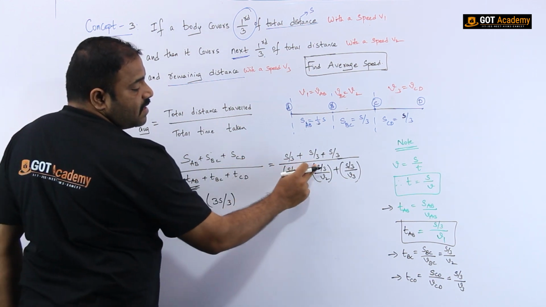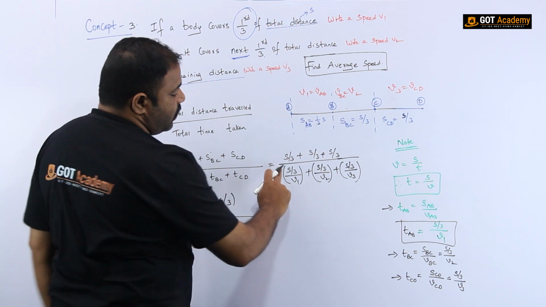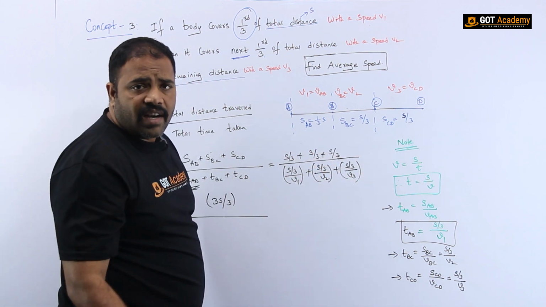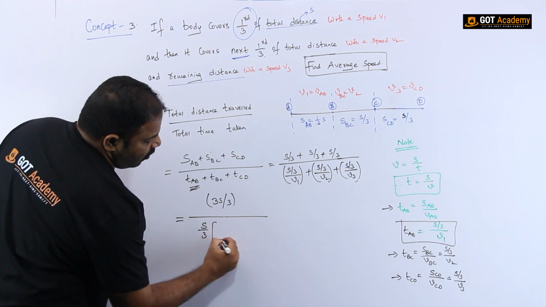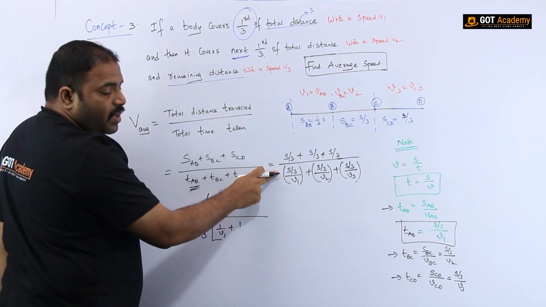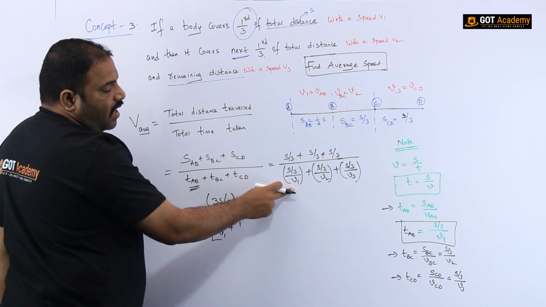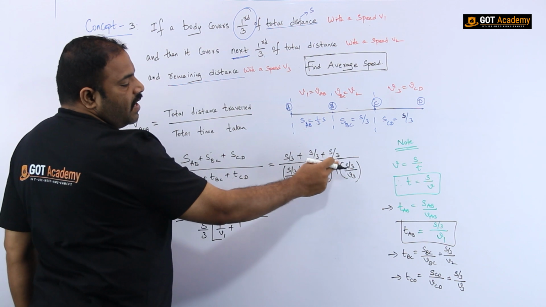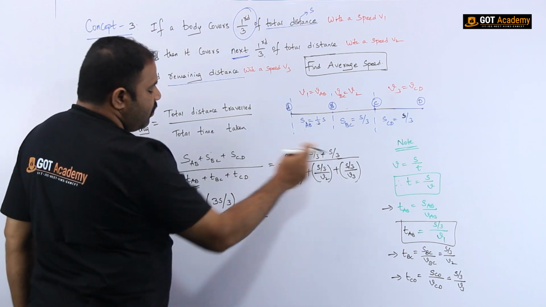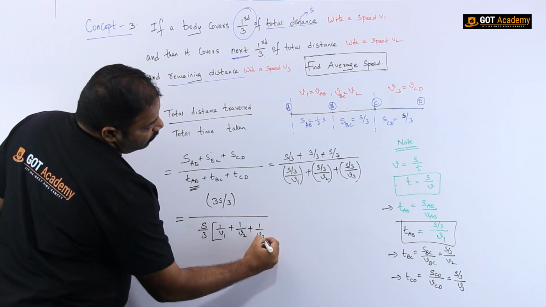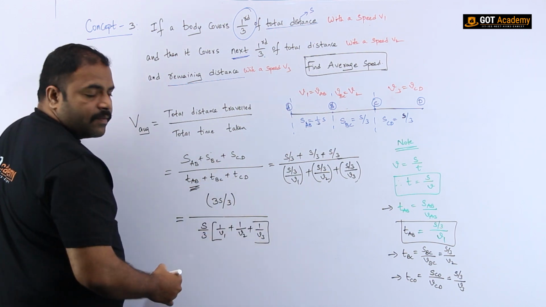Now here S by 3, S by 3, S by 3. So in three cases S by 3 is given. Okay, S by 3 is present. So I can take it as common. S by 3 is taken as common. 1 by V1 plus, if S by 3 is removed here, 1 by V2 is there. If here S by 3 is taken as common, 1 by V3 is there. So 1 by V1 plus 1 by V2 plus 1 by V3. Like this I will get.